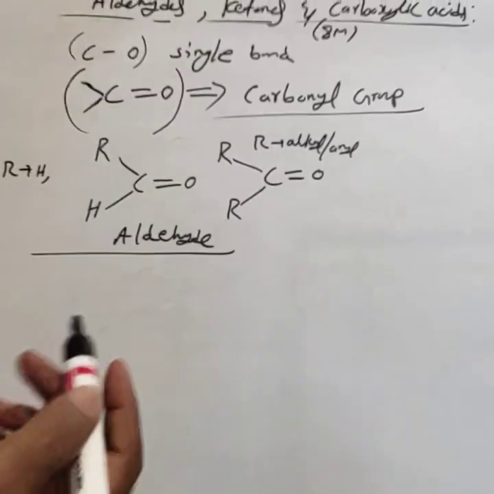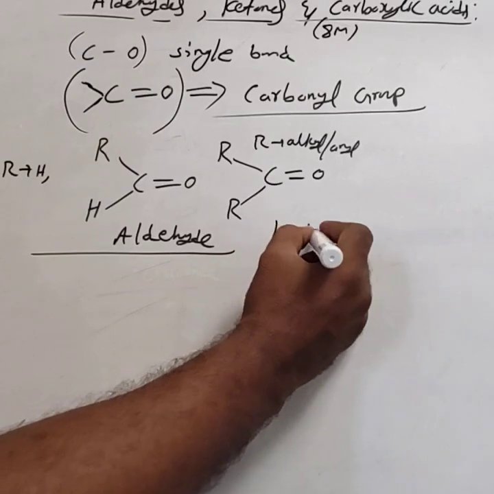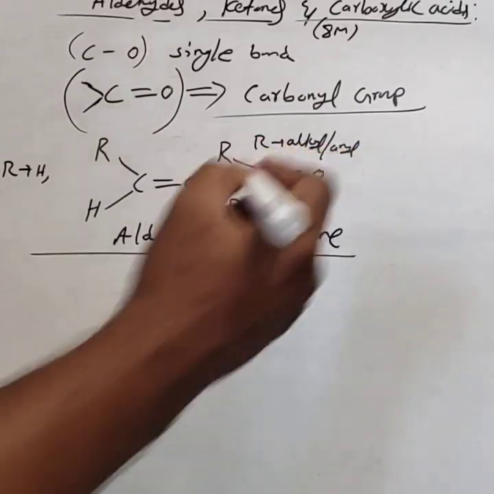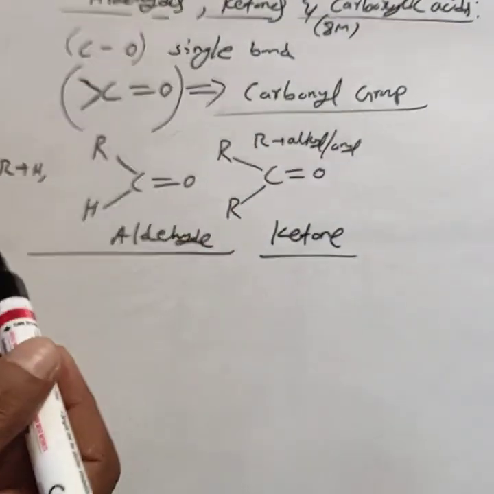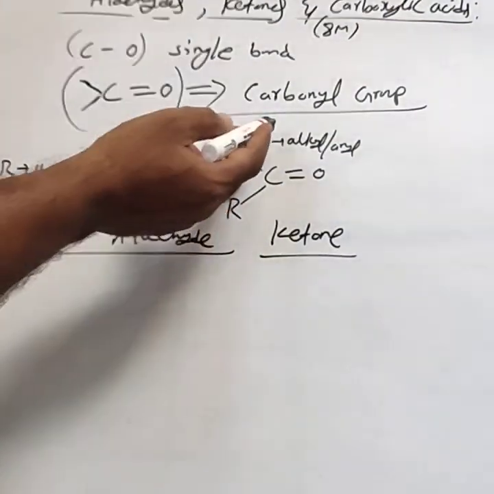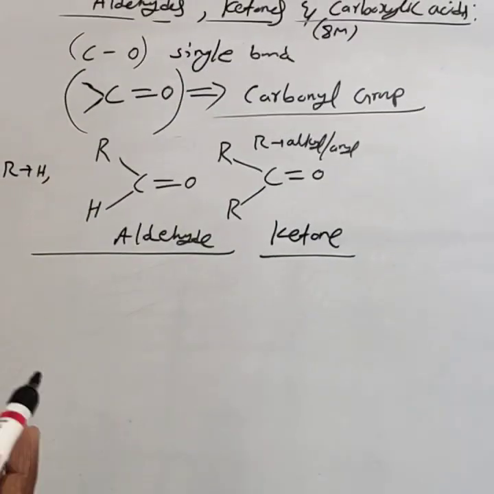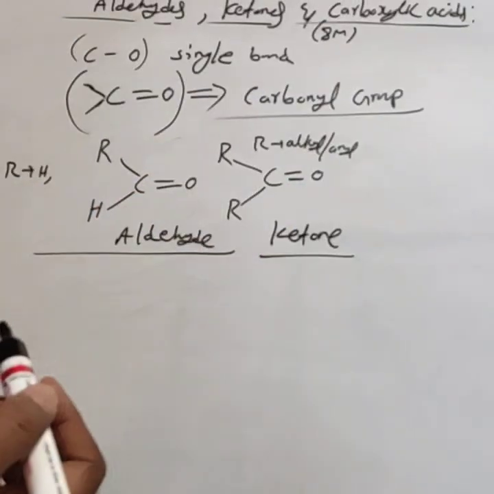But in ketones, the two valencies of the carbonyl carbon are always satisfied by either alkyl or aryl. This is the structure of the ketone.